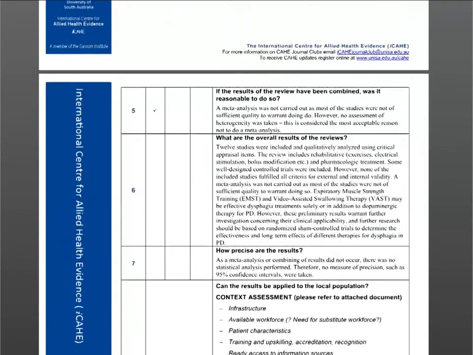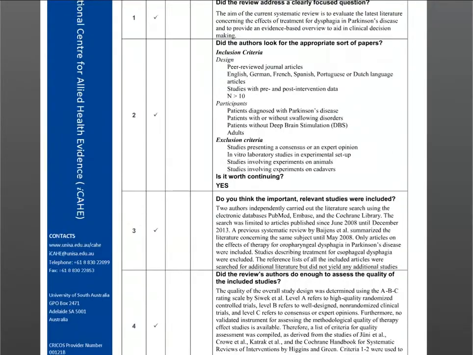And when you jump into different types of critical appraisals, you'll find that the information that they provide is going to be very different. So I would recommend, just as an exercise, that you look at the difference between the CASP tool and the SIGN tool. So the Scottish Intercollegiate, I'm not sure what the G stands for actually, Guidelines Network, the Scottish Intercollegiate Guidelines Network. They have a set of critical appraisal tools and then the CASP critical appraisal tools. Both of them are available on the ICAR website. We've got links to them.